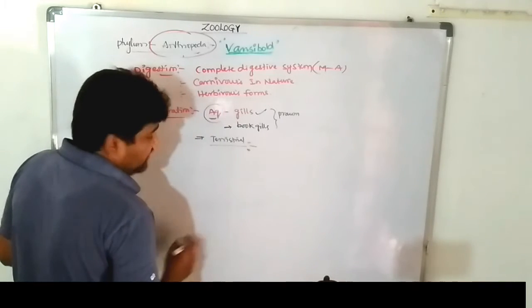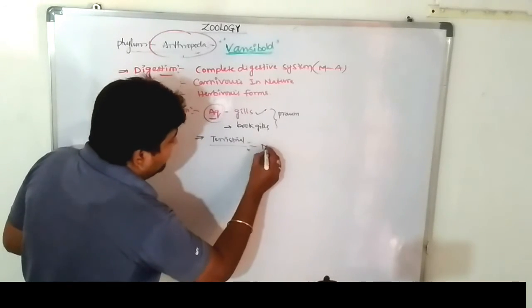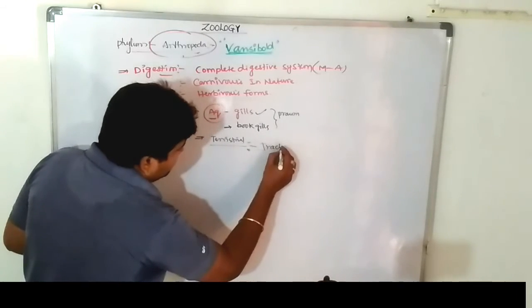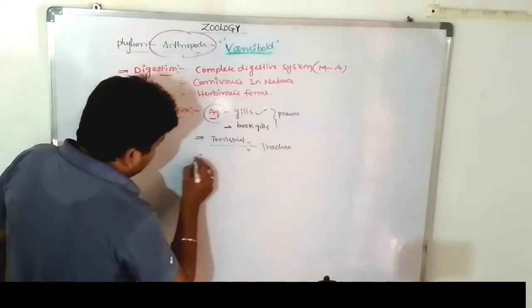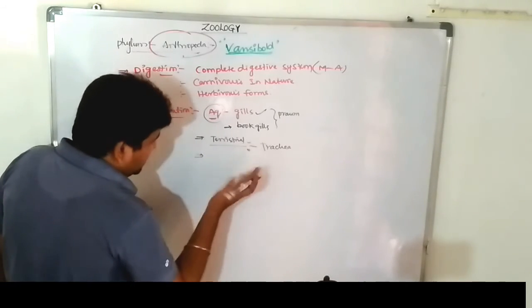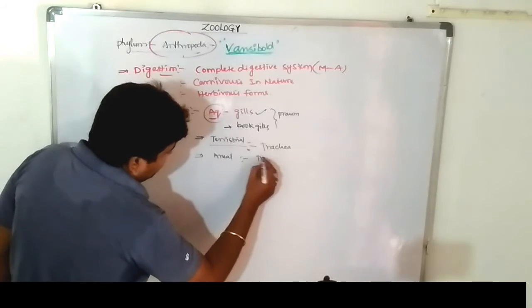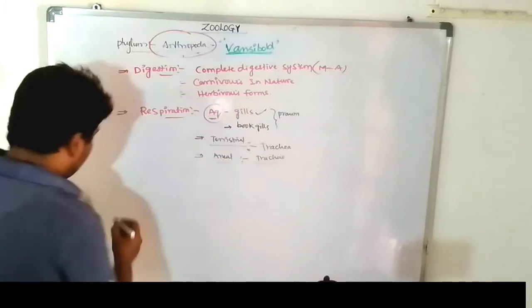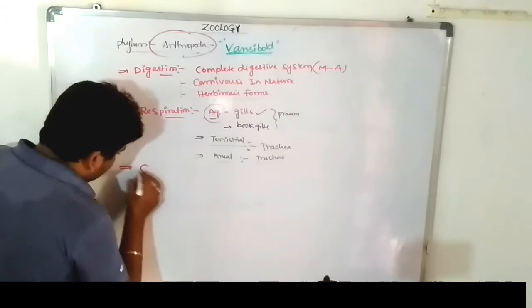Okay, next one, terrestrial individuals. Terrestrial individuals show the Malpighian tubule, sorry, the trachea. They show the trachea. Next one, what are areoles? Areoles also respire through the trachea. Clear. Next one, circulation. Third one is circulation.